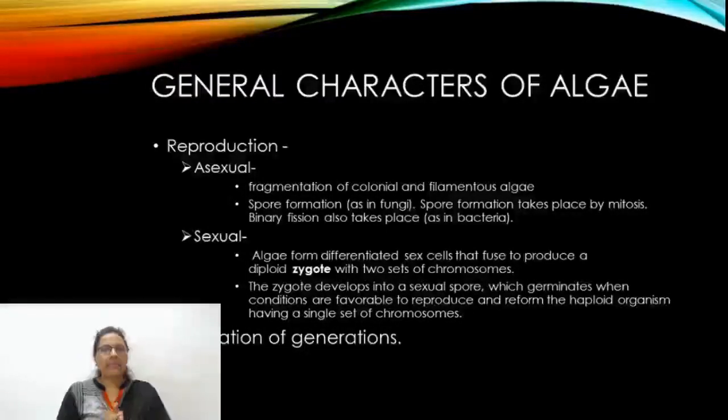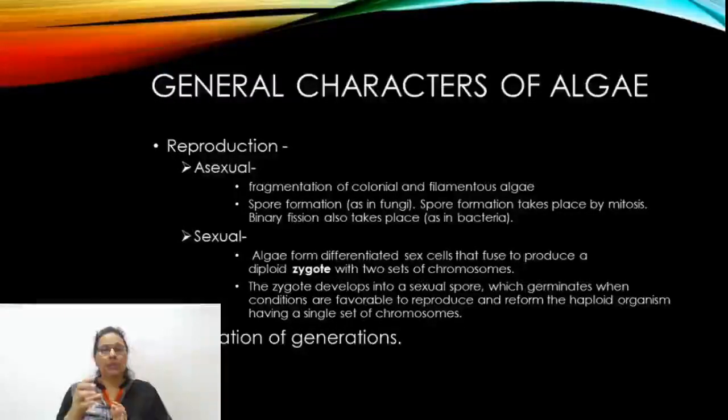Sexual reproduction is caused by the fusion of gametes and zygote formation. The zygote is always diploid in nature. The zygote, which has a covering over it and has two sets of chromosomes, produces the spore that is called a zygospore.